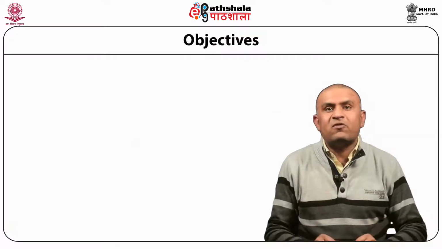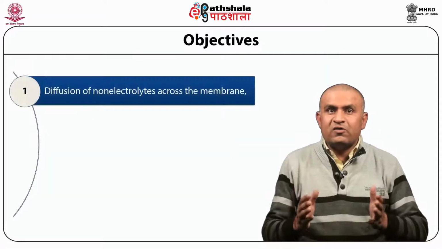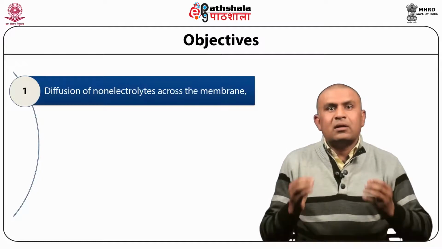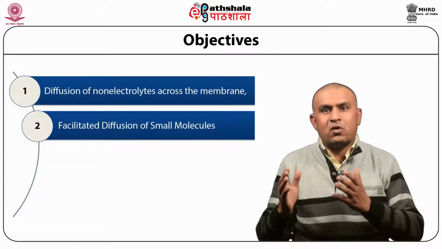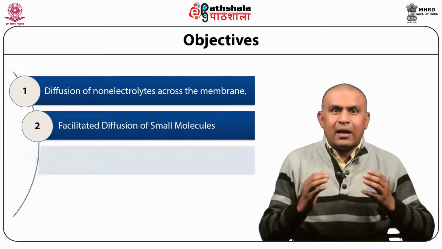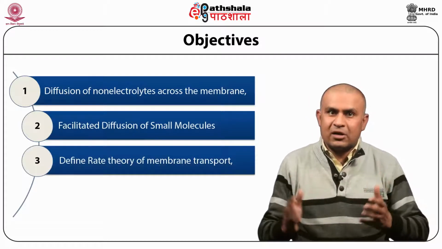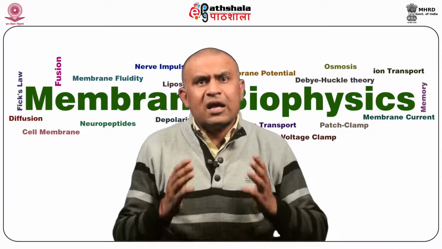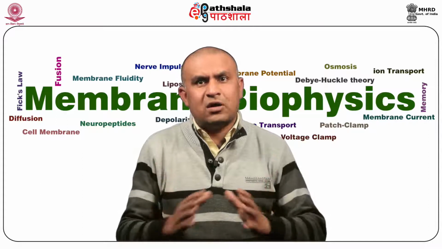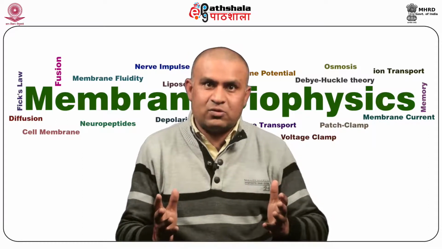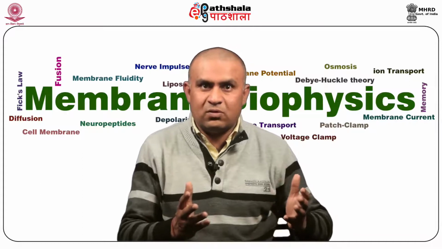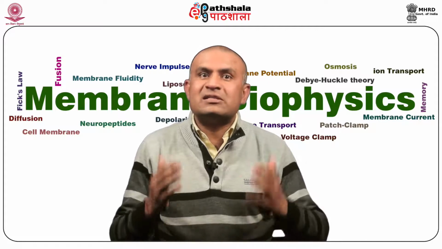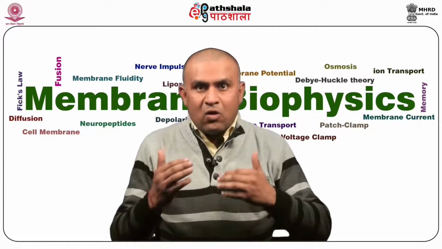Thus, the objectives of the current module are diffusion of non-electrolytes across the membrane, facilitated diffusion of small molecules, defining the rate theory of membrane transport, and finally, what is electrodiffusion. Transport of ions and organic molecules across the membrane is a very selective process, as we discussed in all previous modules, and transportation is essential for the survival of the cell by maintaining homeostasis.